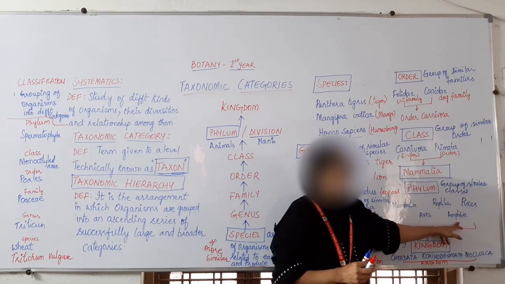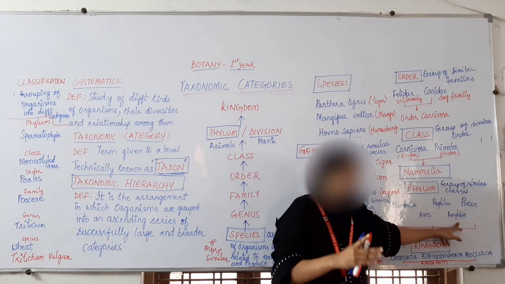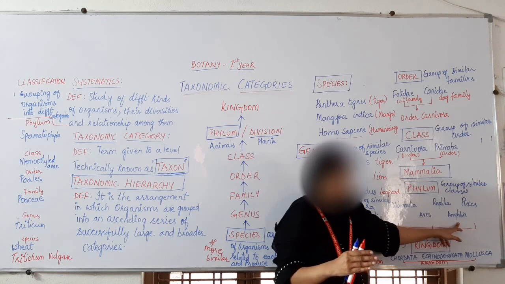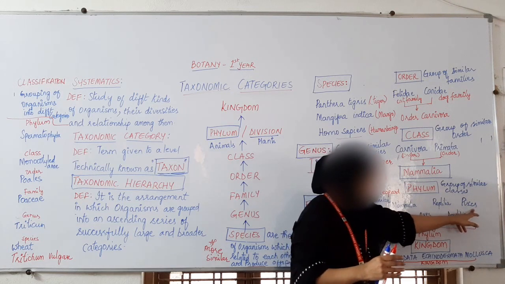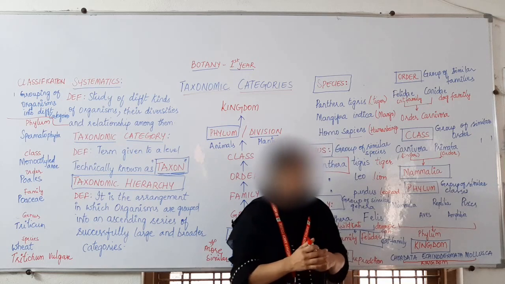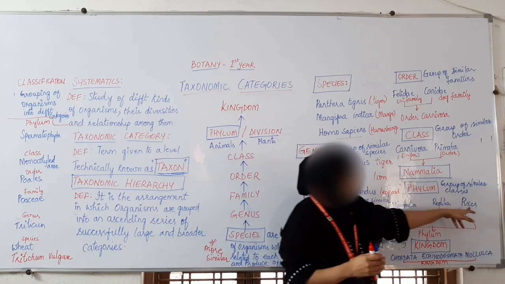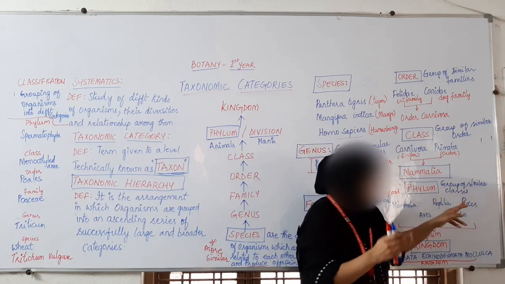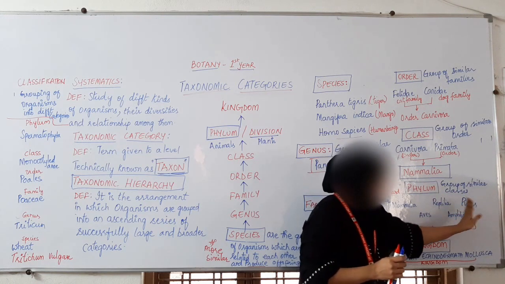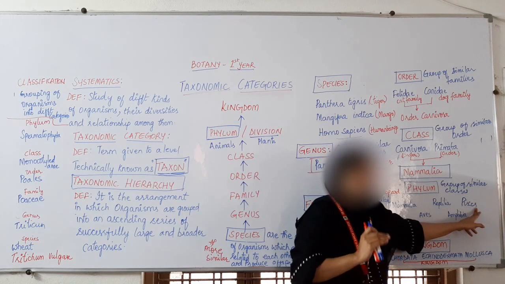The next is Amphibia, organisms which live on both land and in water. Next we have Pisces, all the organisms which live in water. They are categorized under Pisces.